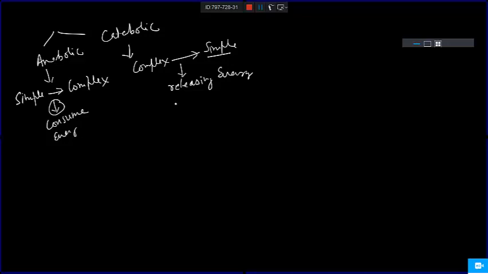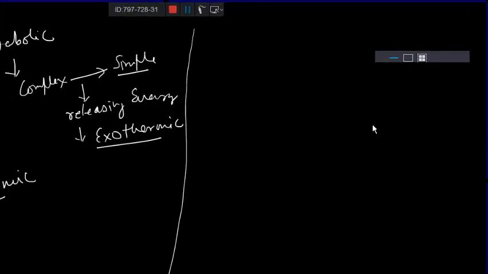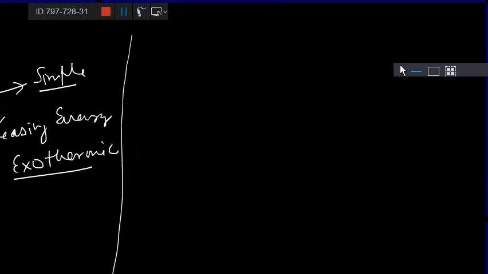Clear? So this process will be called exothermic, and this will be endothermic. Correct? Now this is clear to you. We are all talking about energy, right? Before proceeding into the complex metabolic thermodynamic activity, we should have a very clear idea about various things. For example, what are the different forms of energy that a cell utilizes?